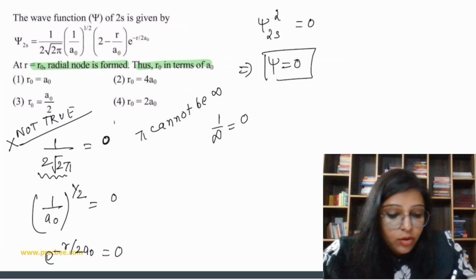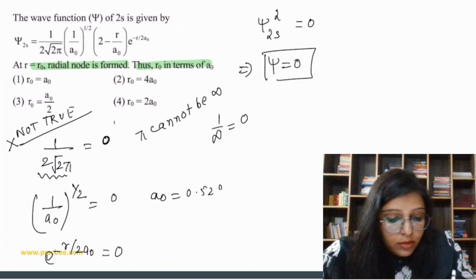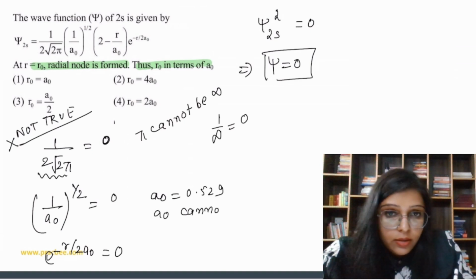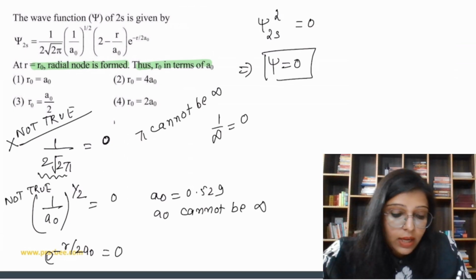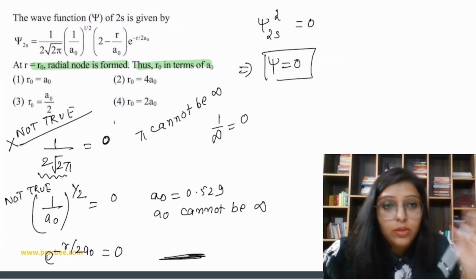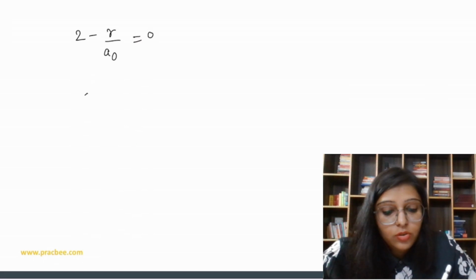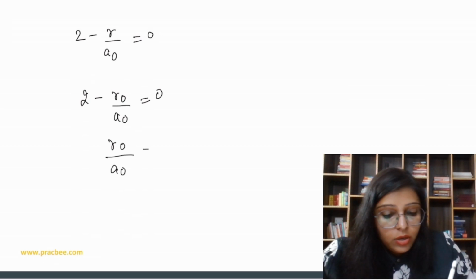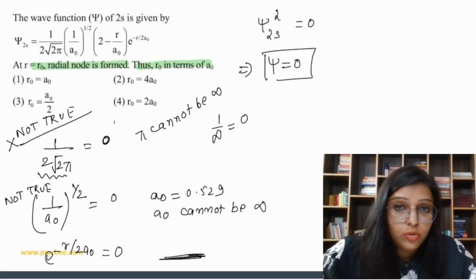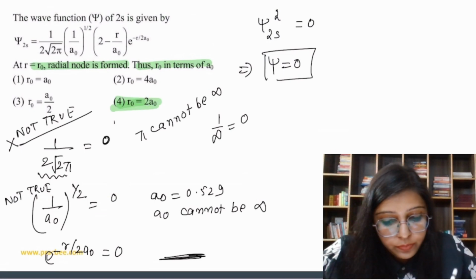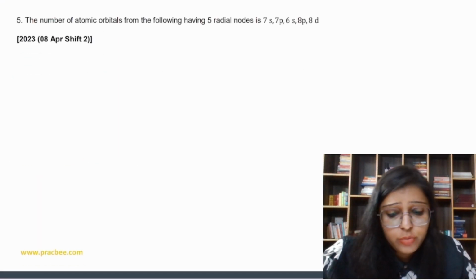Ab A naught also has finite value, na? A naught value is 0.529. So A naught cannot be infinite. So we cannot write this also. Same this one. So we cannot make it this equal to 0. So what is the thing? This is going to be 0. So we can say 2 minus R naught upon A naught is equal to 0, which is R naught upon A naught is equal to 2, and R naught is 2A naught. So it means at 2A naught distance, we are going to find our first node. So answer is 4. Okay. Now let's do next question.